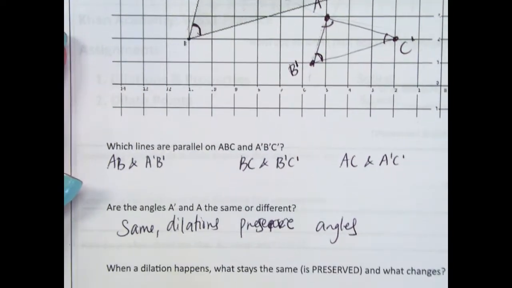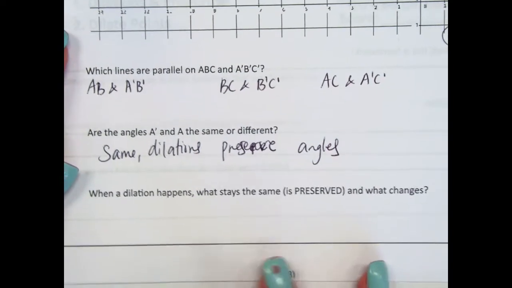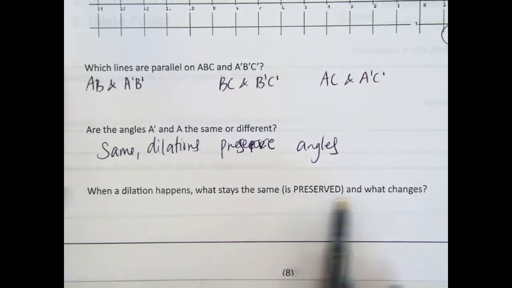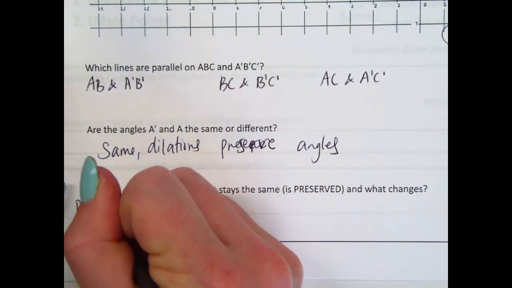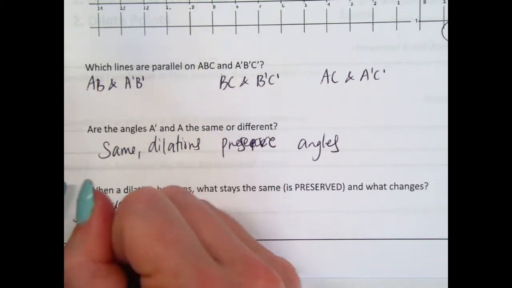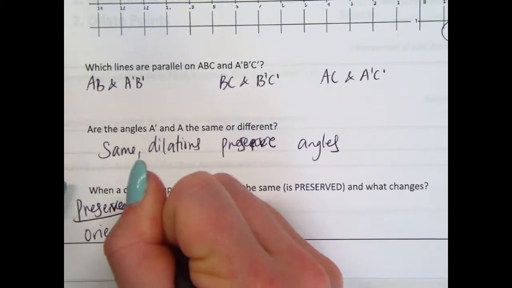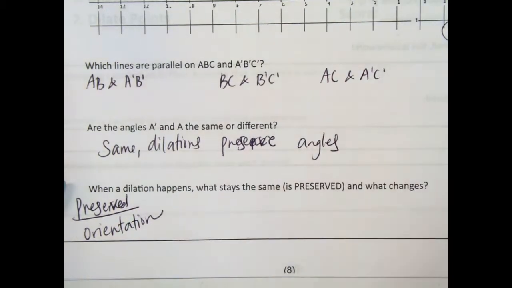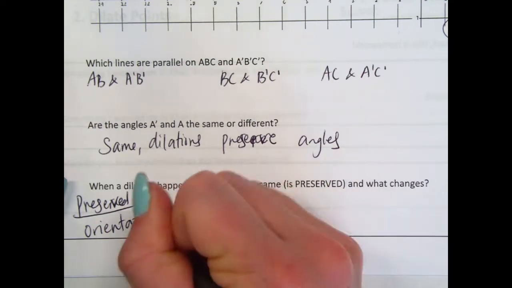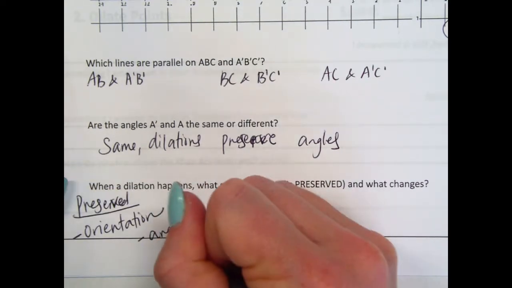Okay, so overall, when a dilation happens, what stays the same or is preserved and what changes? What is preserved is the orientation. The orientation is which direction it's facing. That's why the lines are parallel. The angles are also preserved, as are the signs of the numbers.